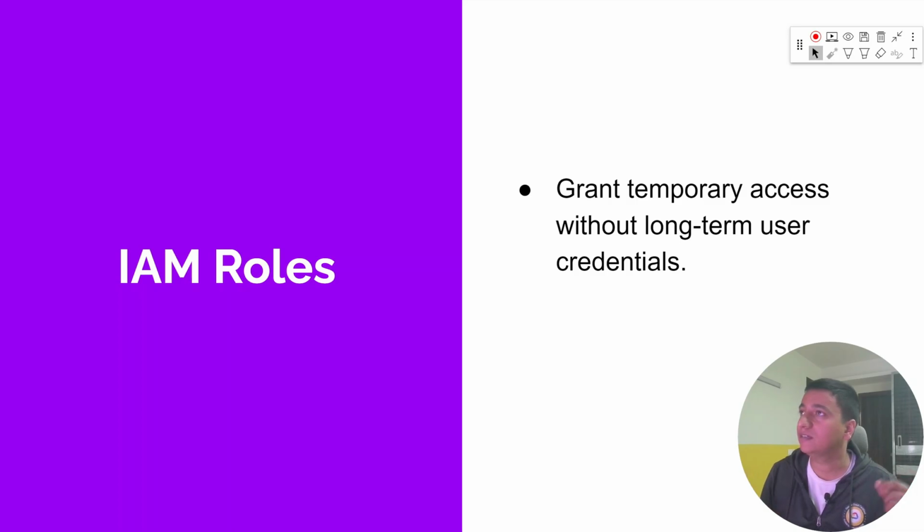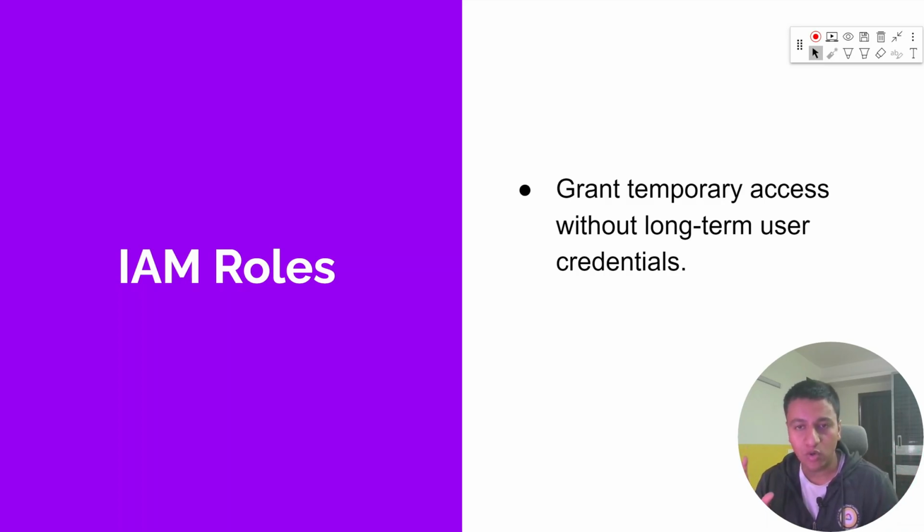Now let's say there is a fire incident, and you want to extinguish that fire. So what role is more suitable? The fire brigade or the firefighter role, right? Why? Because those roles have some responsibilities and some things that they are allowed to do. I cannot go catch a culprit because I'm not police, right? So similarly, IAM roles work the same way.